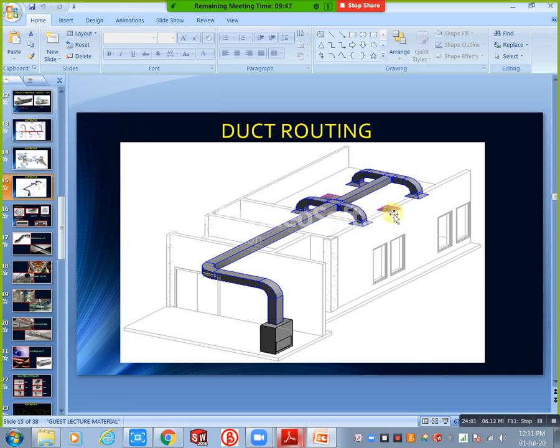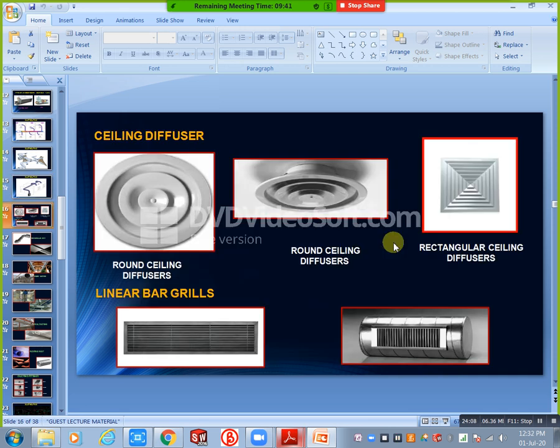Okay, next we will discuss air terminals. We have different types of air terminal: circular air terminals and rectangular air terminals. Mostly it depends upon the ceiling. We have grid type ceilings, like tile type or grid type, and at the same time we have plain ceilings and stepped ceilings.